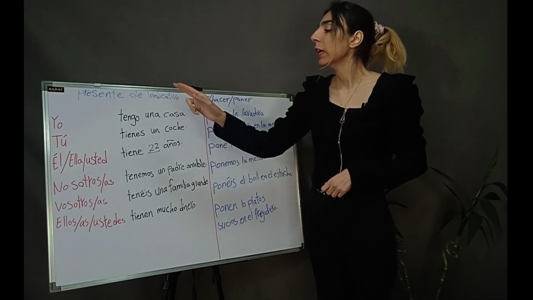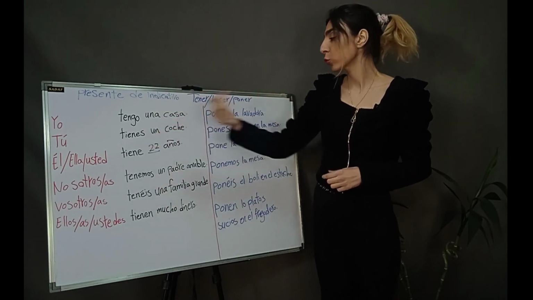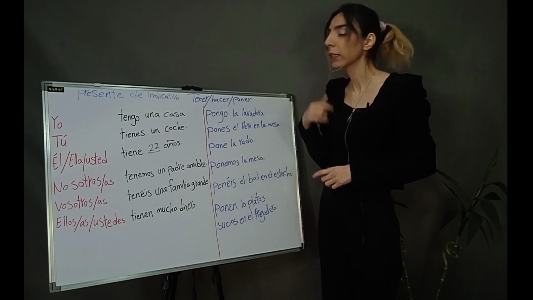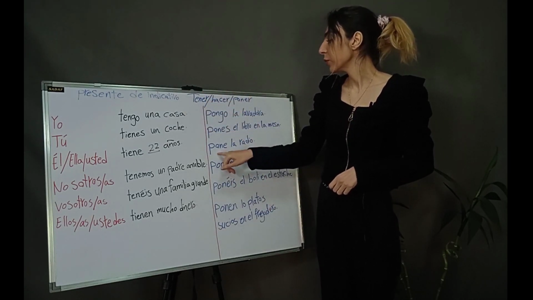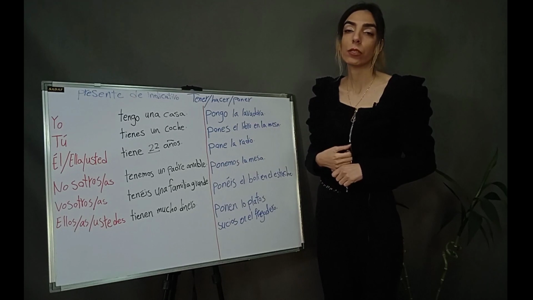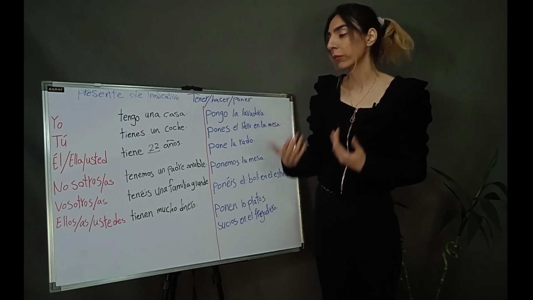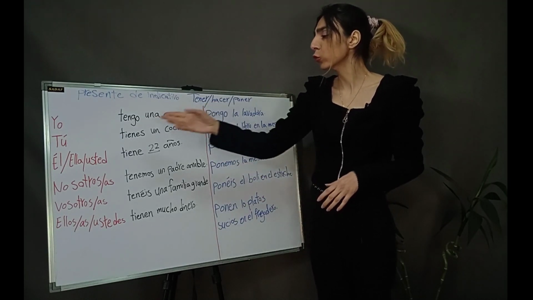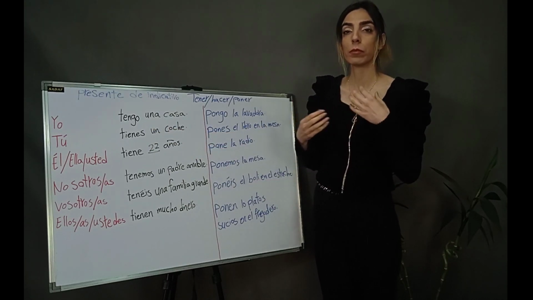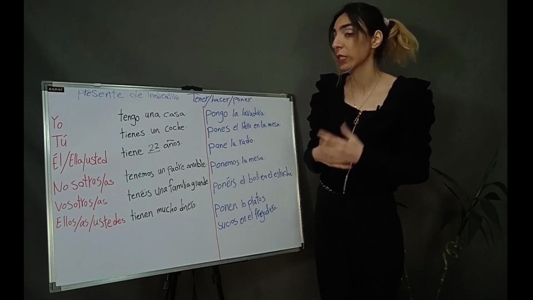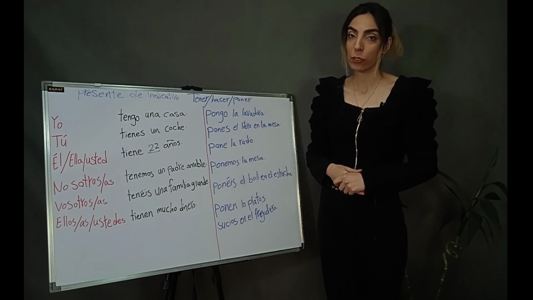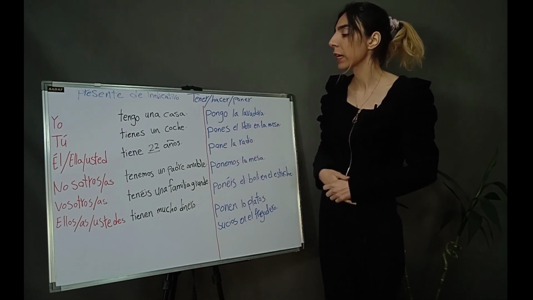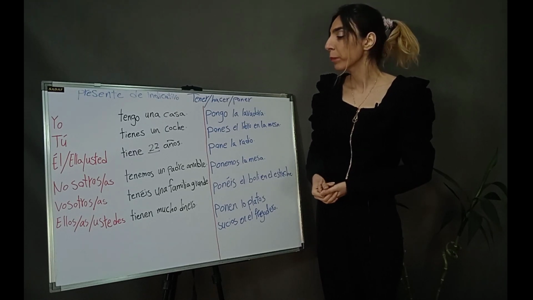Next example. Él or ella or usted pone la radio. He or she turns on the radio. Radio means radio. Or usted pone la radio. Usted means you, the formal form of tú, singular. So, you turn on the radio. Usted pone la radio.